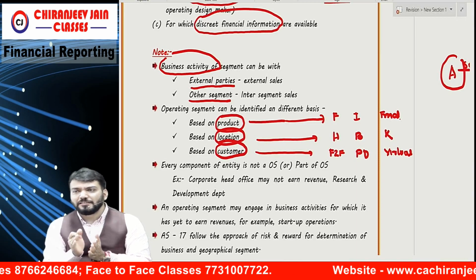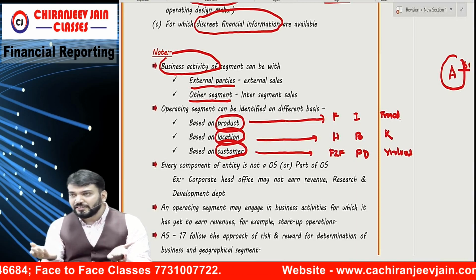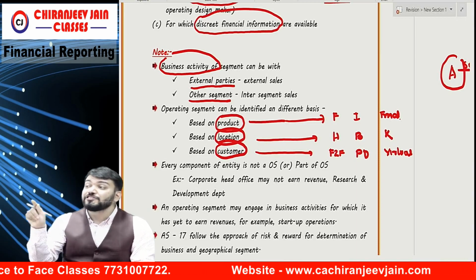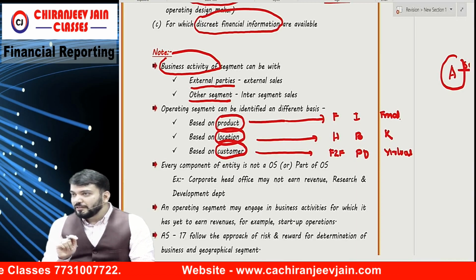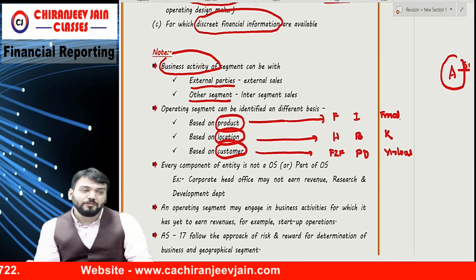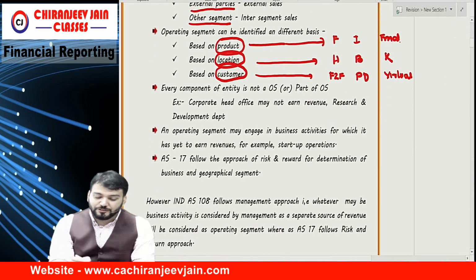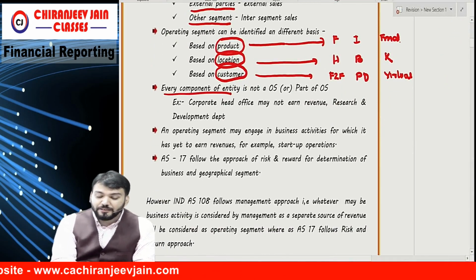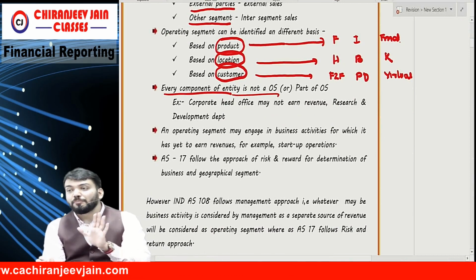Otherwise it will be based on location. If I appoint CODM based on location, my operating segment is based on location, and so on, correct? Understood?